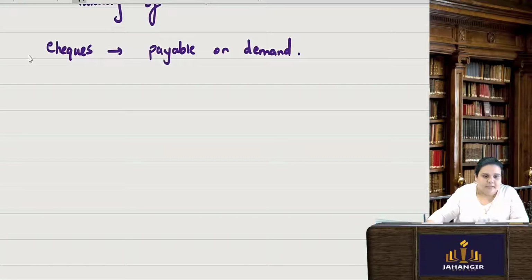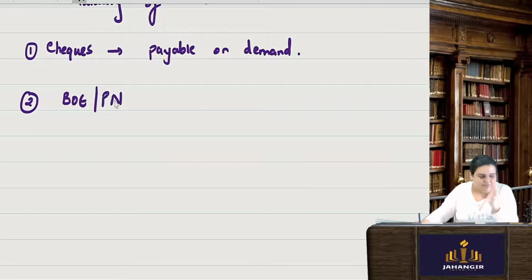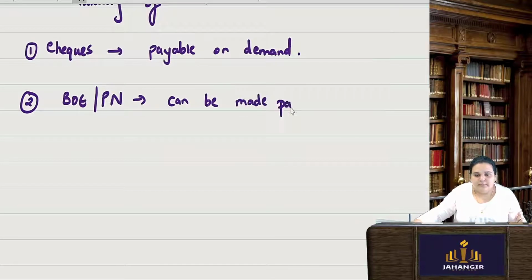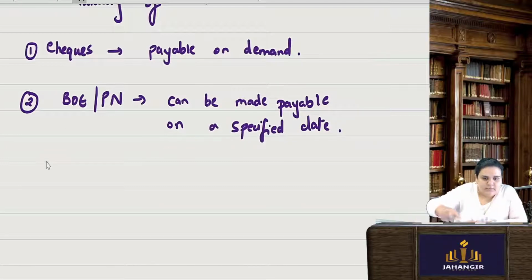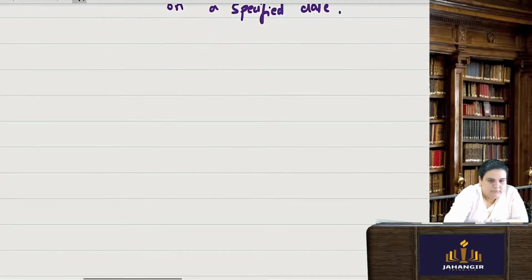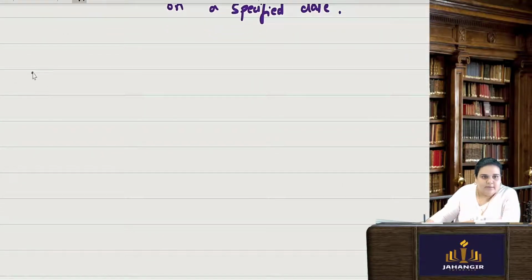But bills of exchange and promissory notes can be made payable after a specified date, or on a specified date. Here, under section 21, you can write down this example if you want to.